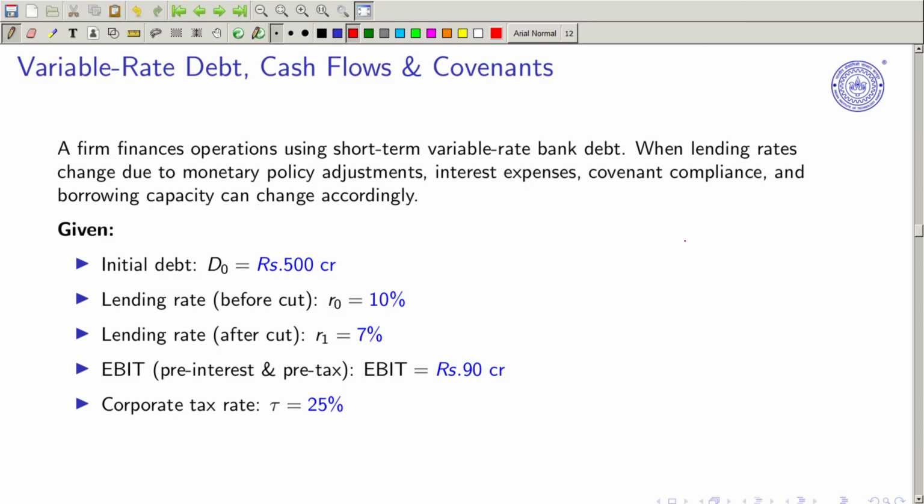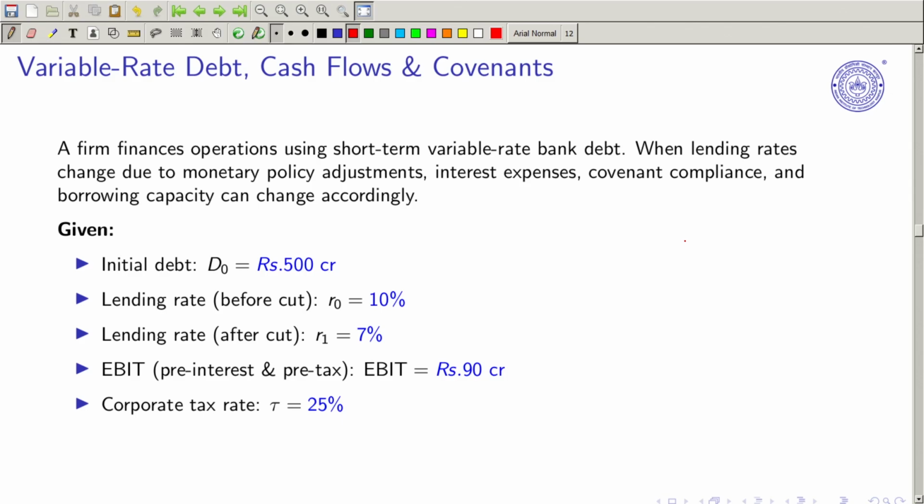Suppose you have been given this data: initial debt of the firm is rupees 500 crore, lending rate before the cut is 10%, lending rate after the cut is 7%, so the interest rate has come down. Pre-interest and pre-tax EBIT, earnings before interest and taxes, is 90 crore, and the corporate tax rate is 25%. It is a proportional tax, tau, we are using, right?